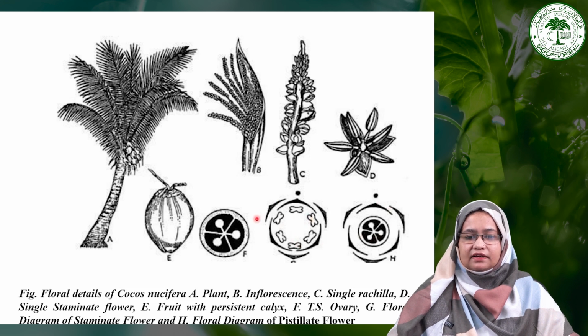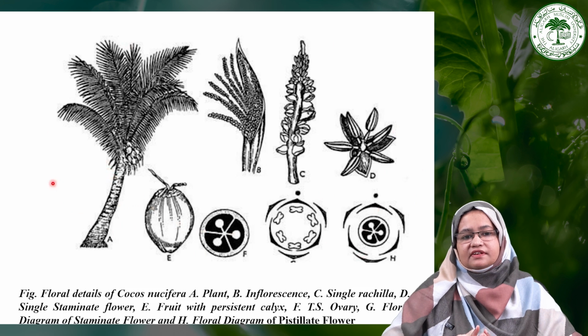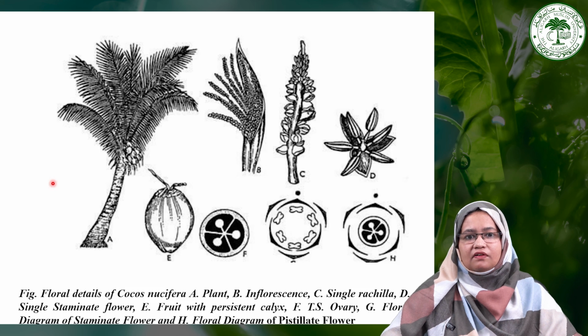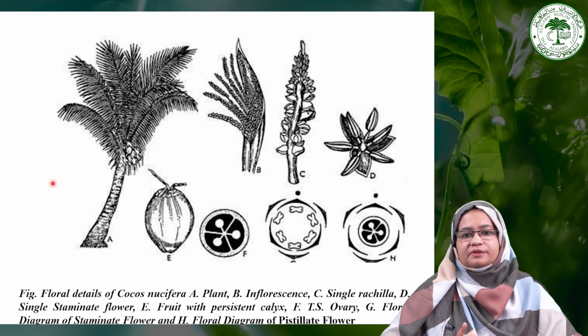You can see here in the male flower there is a perianth which is arranged in 2 whorls and the number of stamens is 6, while in the female flower you can also see there is a perianth in 2 whorls, and it's showing the axile placentation with trilocular, syncarpous, superior ovary. So here you can see this slide showing all the characteristics we have discussed earlier, that this family is a tall tree. Generally they have a crown of leaves, the inflorescence is of the spadix type, and they have a unisexual flower in general.